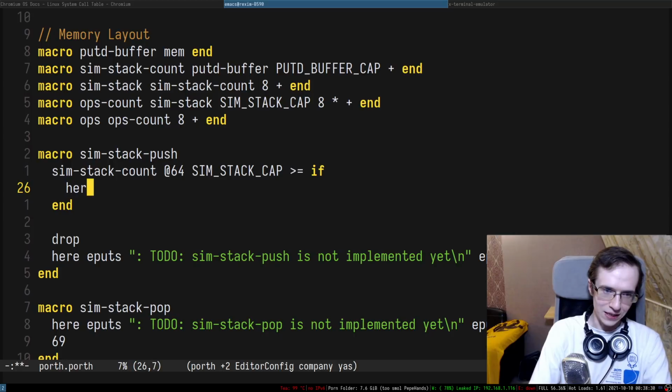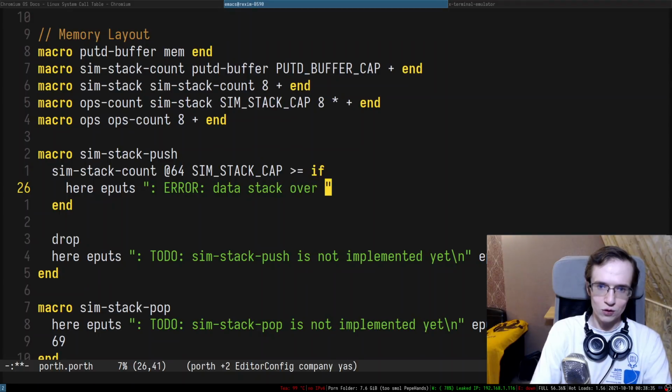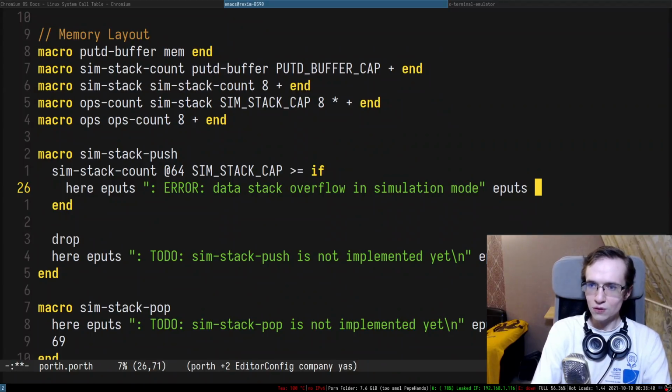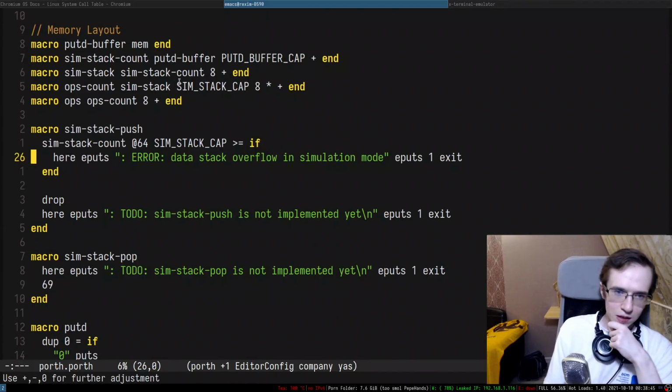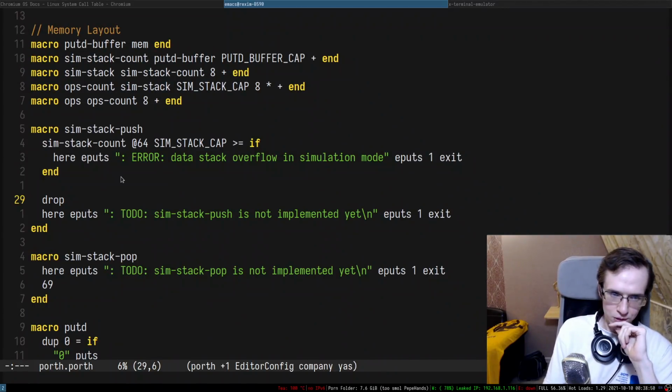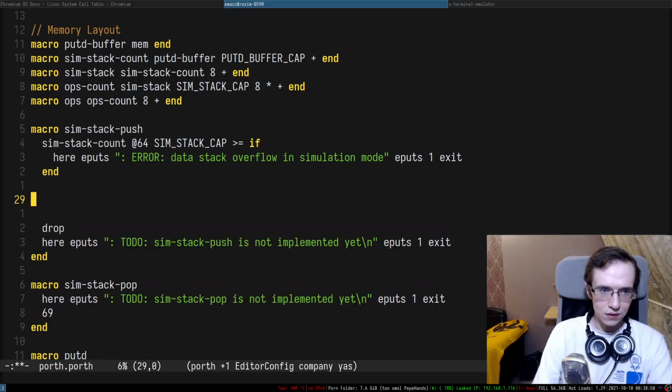So we're going to say something like here, eputs: error: data stack overflow in simulation mode, eputs and one exit. There we go. So it's pretty convenient for reporting errors. So after that, what we want to do, we know that we have a value on the stack, right?